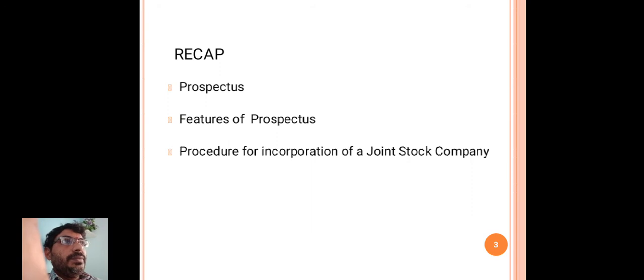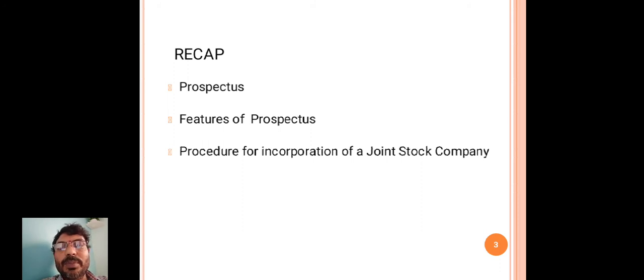One important point to be remembered is that the prospectus can be issued only by public companies. Private companies are prohibited from issuing the prospectus.